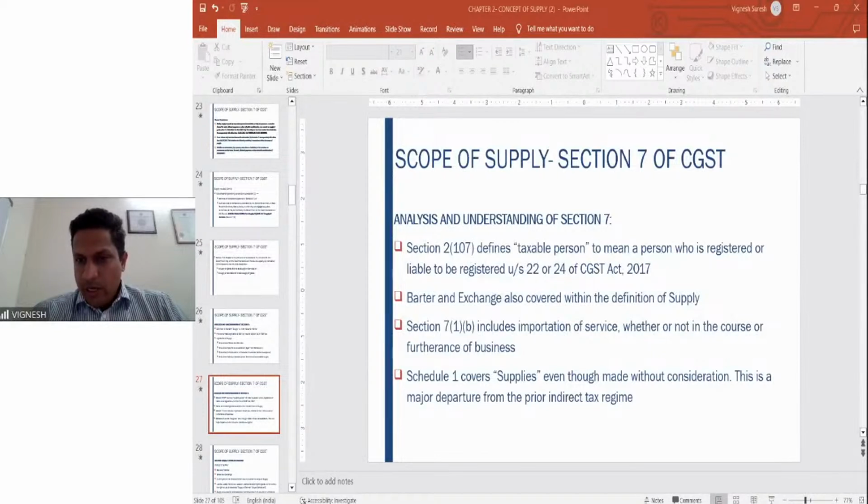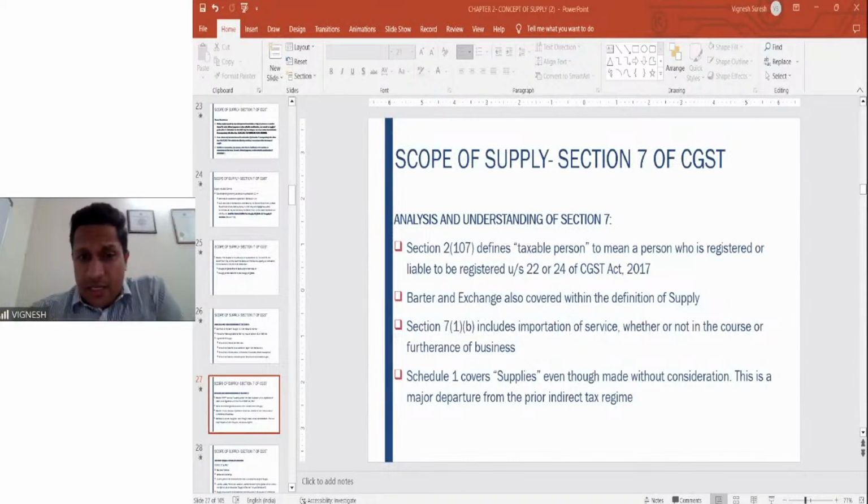Janvi: Sir, valuation of supply under 7(1)(a) will be in accordance with section 15 or under rules. Valuation will always be under section 15. If it is as per market value, then fine. If it is less than market value, and here related persons are there, then you go to the valuation rules and go as per the open market value. Section 15 is the thumb rule for valuing the supply.